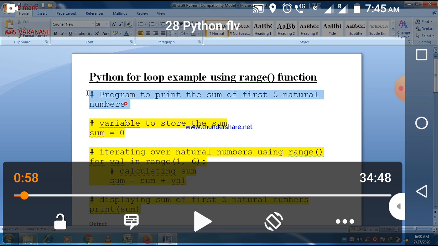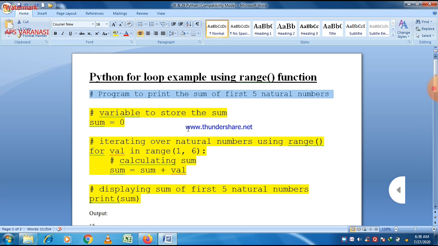So I hope now you will be able to understand the concept and the program regarding the for loop. Basically we use the for loop because we give all three conditions: the initial condition, the checking or end condition, and the increment or decrement. All the conditions are given at the same time, but in the case of the while loop it is not so. We have to specify these conditions differently in different parts of the program. First of all, initialize the variable. Second, give the checking condition, and after that give the increment or decrement.